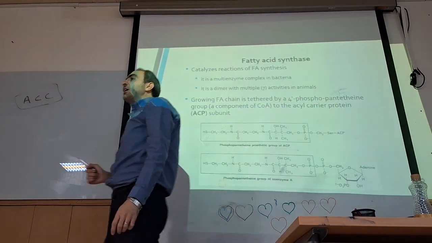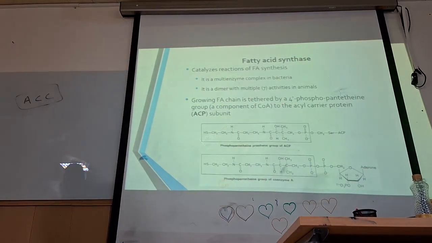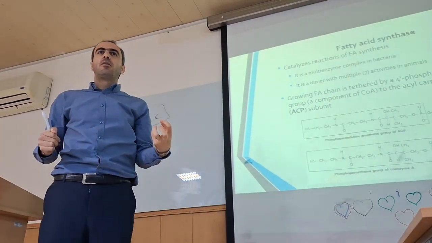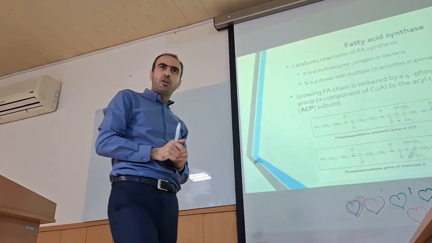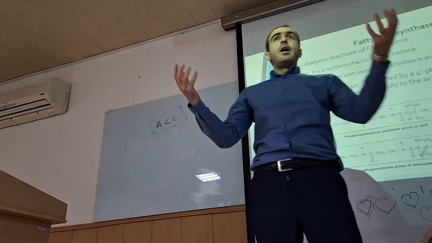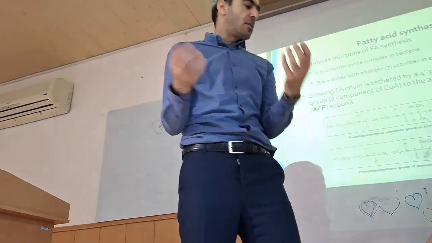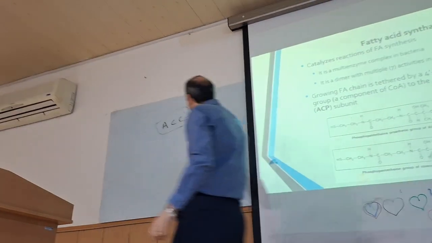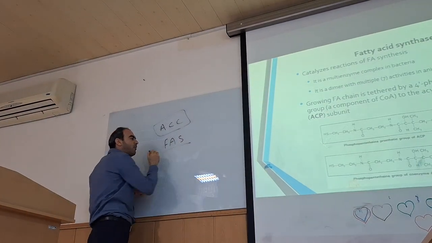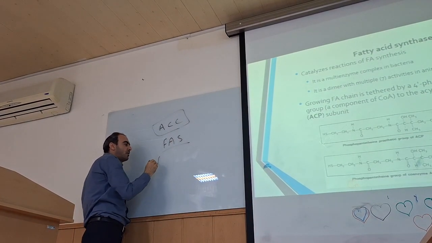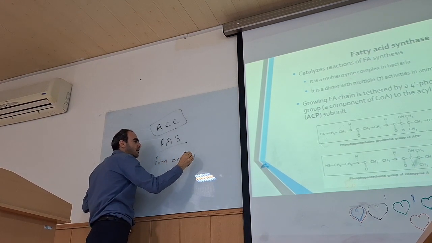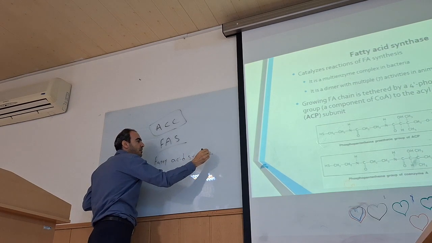So what is happening for fatty acid? Till now, we transfer, then we activate. So what we have right now is the elongation. Malonyl-CoA, then elongation should be active. The second enzyme, guys, is known as FAS, an abbreviation of fatty acid synthase complex.